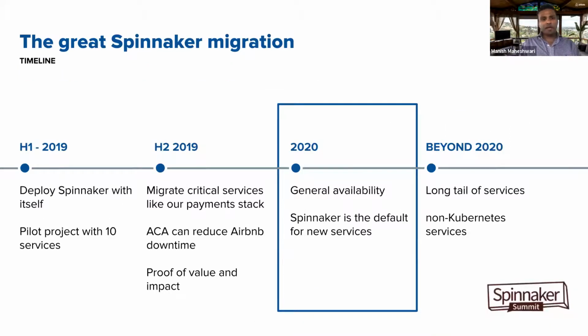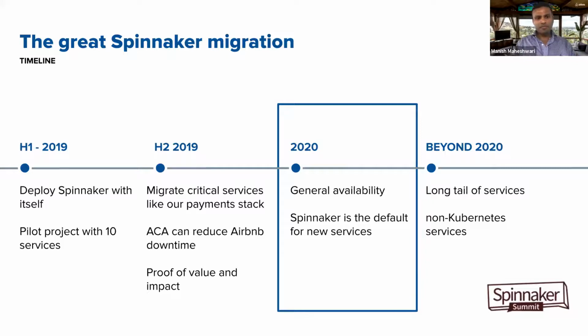Looking at the timeline, we started transitioning from monolith to SOA in the 2018-2019 time frame, and that is the time when we decided that we would move to Spinnaker after looking at other alternatives from a feature perspective and cost as well. We decided we would move to Spinnaker and fill the gaps that needed to be addressed for Airbnb-specific use cases.